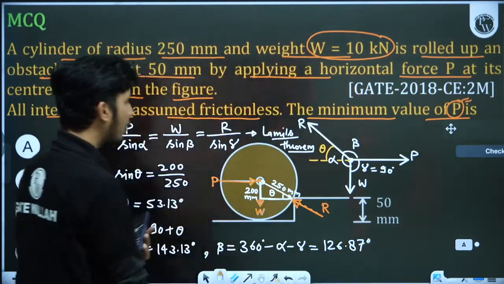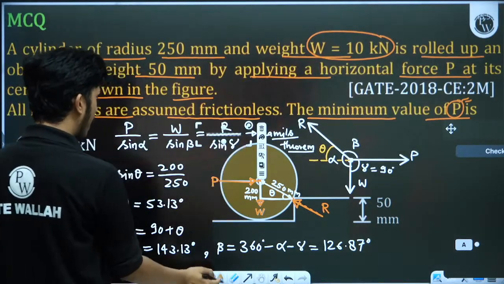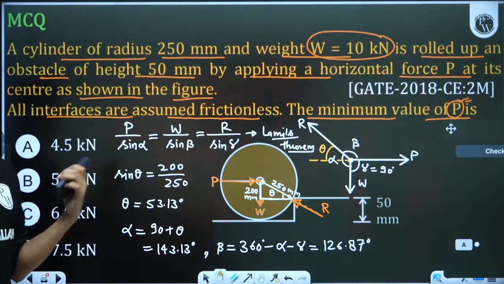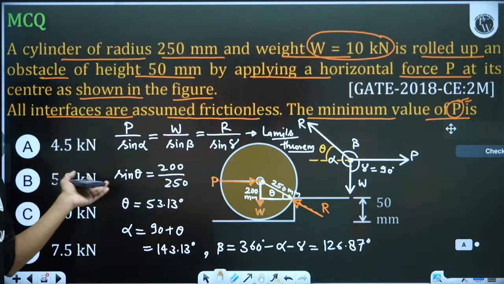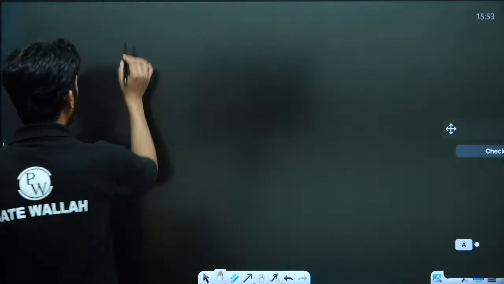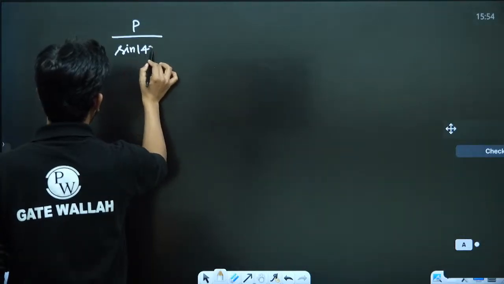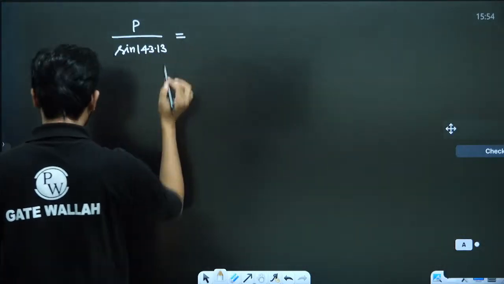So gamma we know is 90 degrees. Alpha and beta we have got. So now we can calculate anything. We can calculate P also, we can calculate R also. What is asked? The minimum value of P is asked. So P upon sin alpha is equal to W upon sin beta. Let us solve this. P upon sin 143.13 is equal to W upon sin beta.